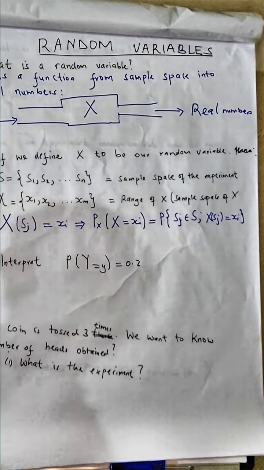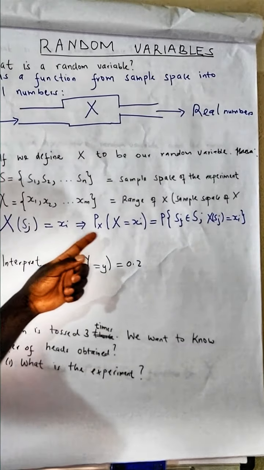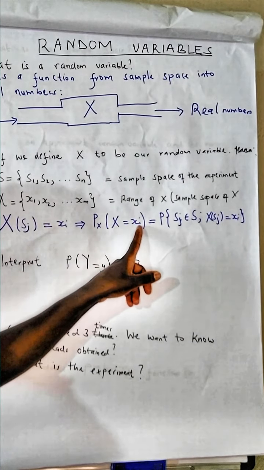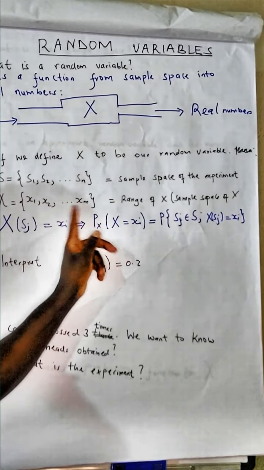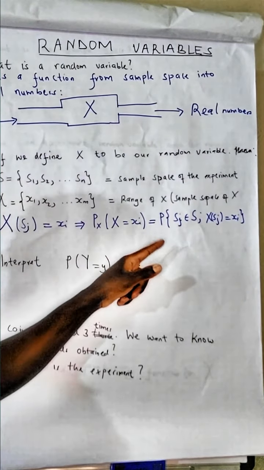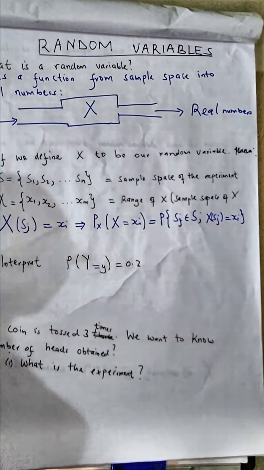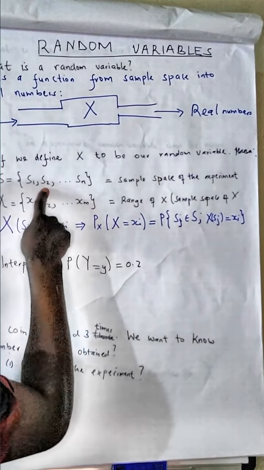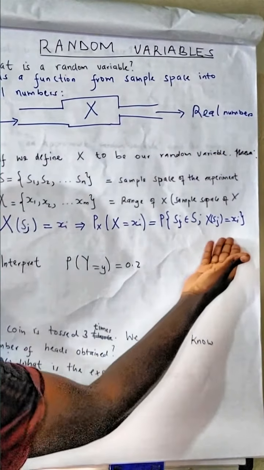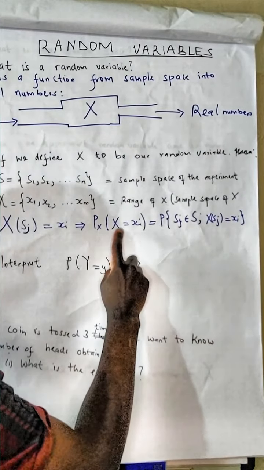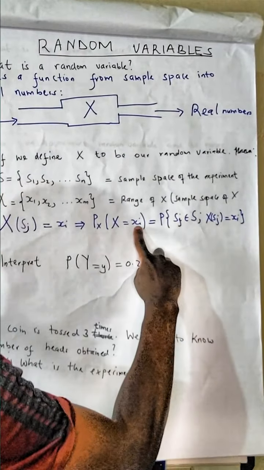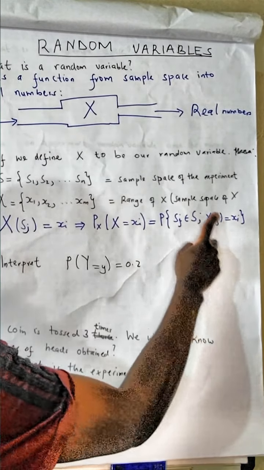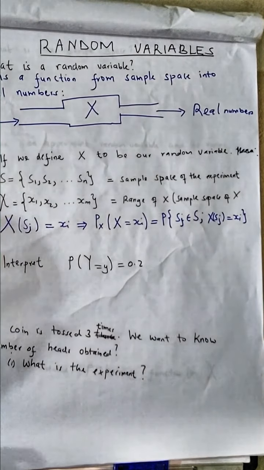To define it in terms of probability, the probability that a random variable x takes a value xi from its range exists only when the value that produced xi was from the sample space. So for this probability to exist, the values fed to the random variable must be from this space.